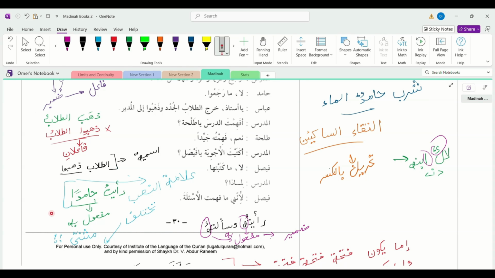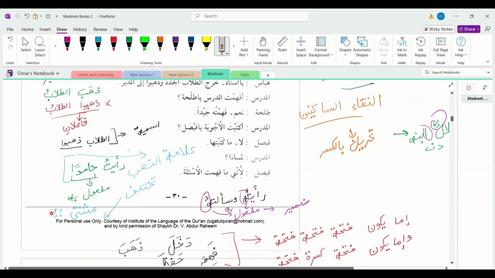So to make things simple, we have studied that the classic example of mansub is that it has a fatha or two fathas. So مفعول به is mansub, or the object. So رأيت حامدا, I saw Hamid. Hamid is the object. Since رأيت, the ت is the subject in the scenario, or the fa'il, I saw. So it's a hidden damir. So in رأيت, the ت is the fa'il, and حامدا is the مفعول به.